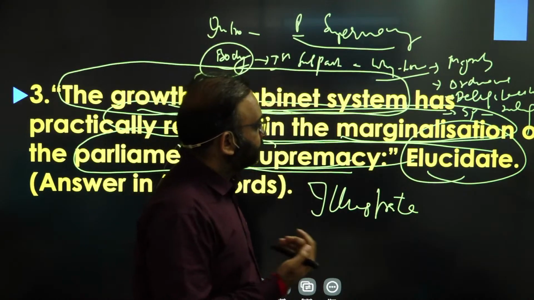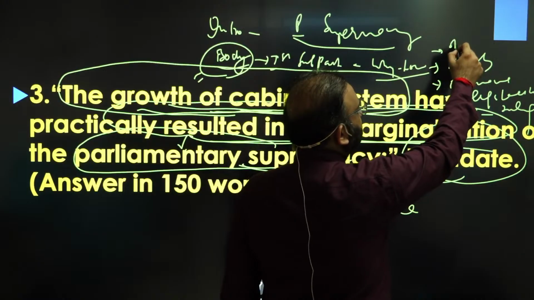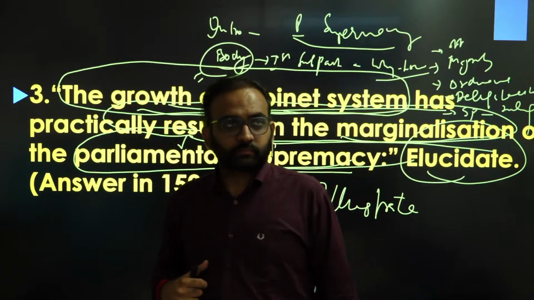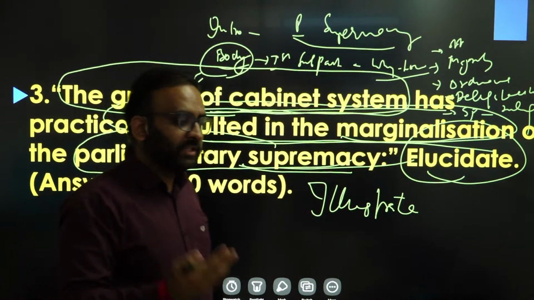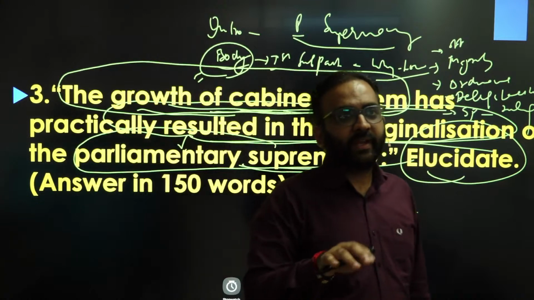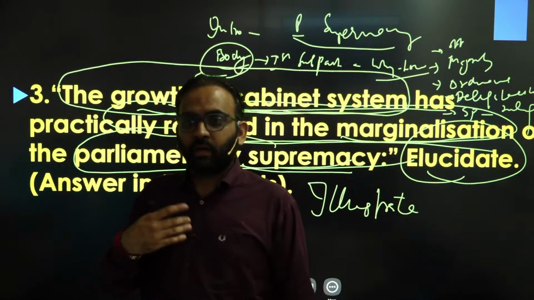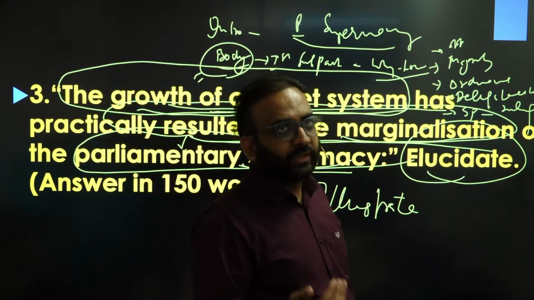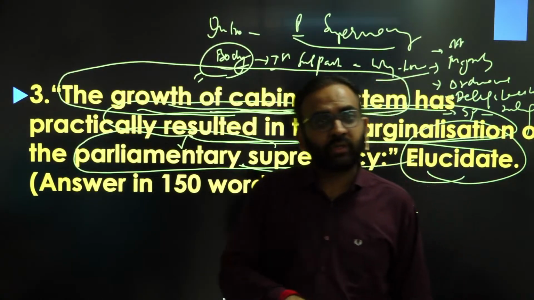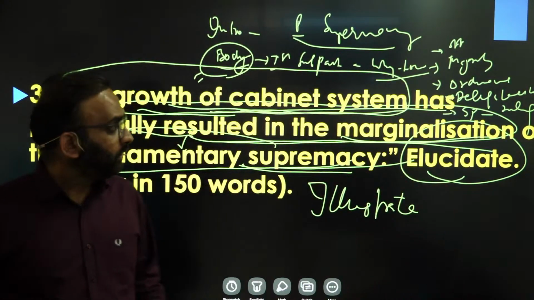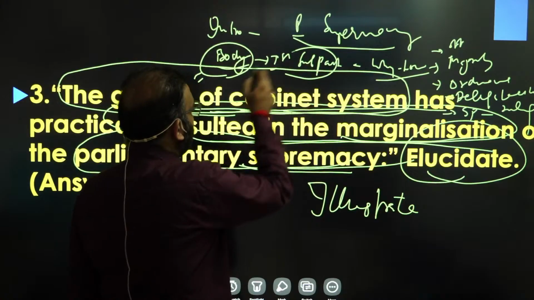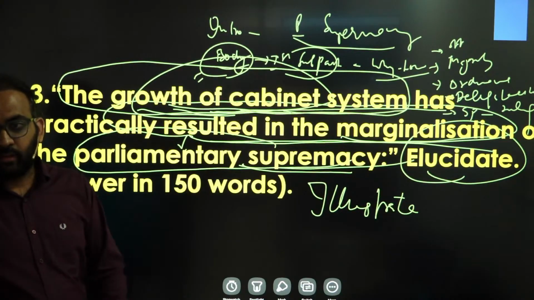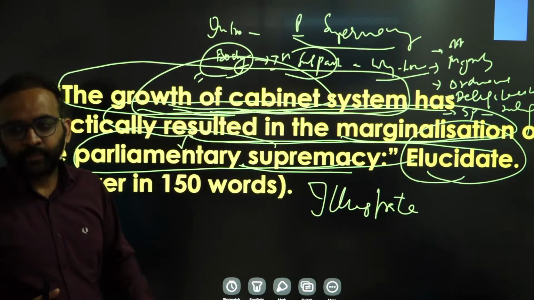Then the opposition is weak and fragmented, that's why it is not able to hold the executive accountable. Then in Rajya Sabha also, many times the ruling party has a majority, that's why law making becomes a formality for it; the legislative bill is surely going to be passed in both Lok Sabha and Rajya Sabha. So you need to write about how the cabinet system has grown in the first subpart of the answer.